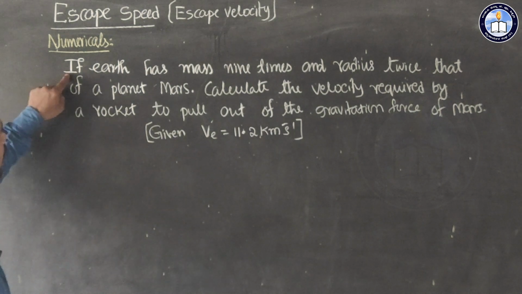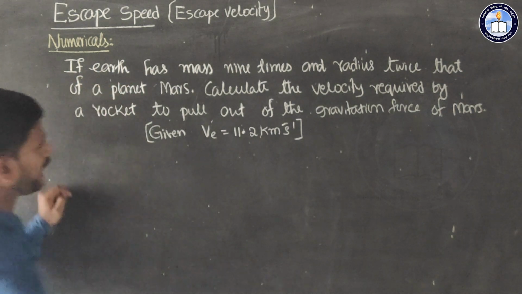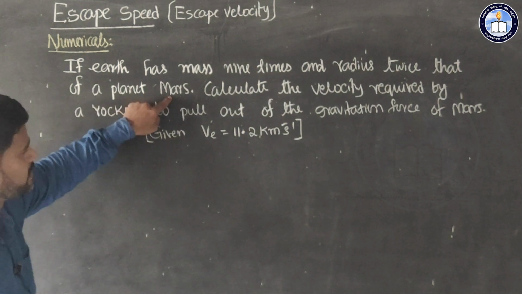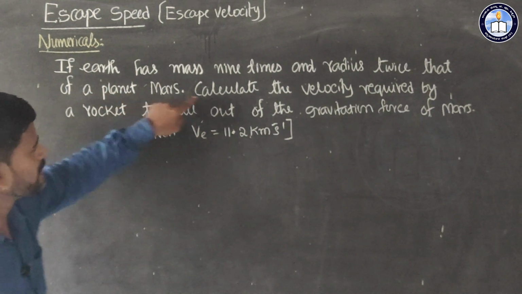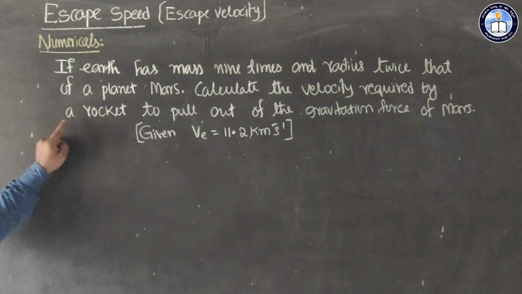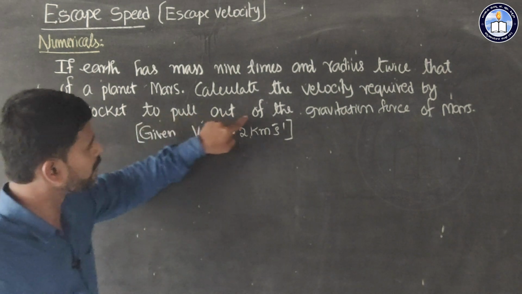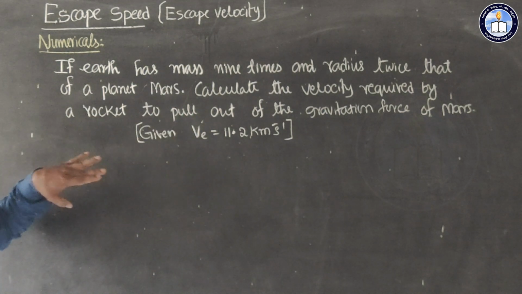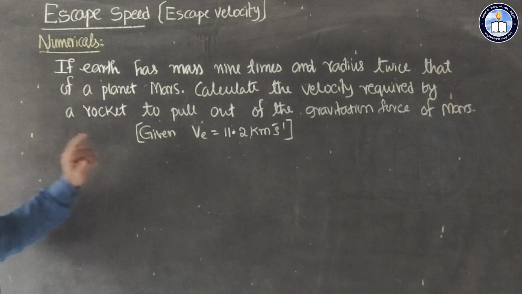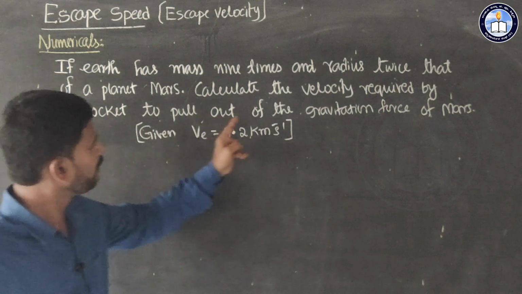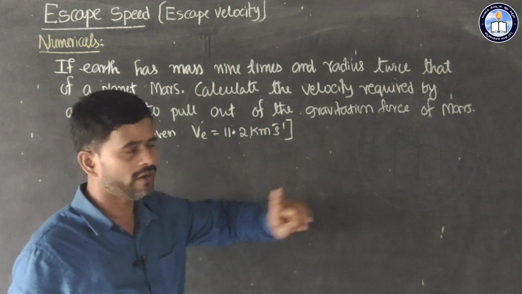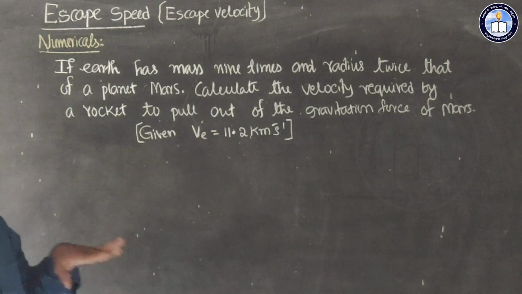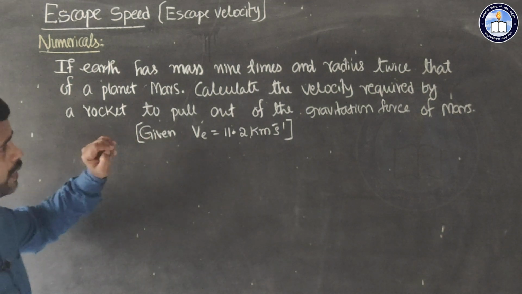Numerical. If Earth has mass 9 times and radius twice that of planet Mars, calculate the velocity required by a rocket to pull out of the gravitational force of Mars. So here in this question we have to find the escape velocity of a rocket to pull out of the gravitational force of Mars, not of Earth. The escape velocity of Earth is given as 11.2 km per second. So we have to find the escape velocity of Mars.